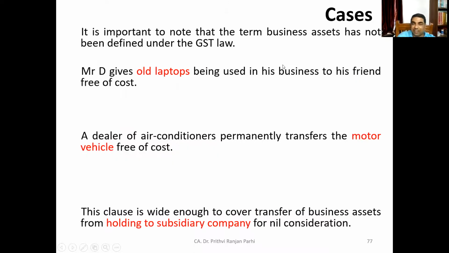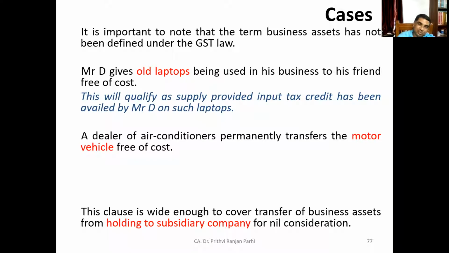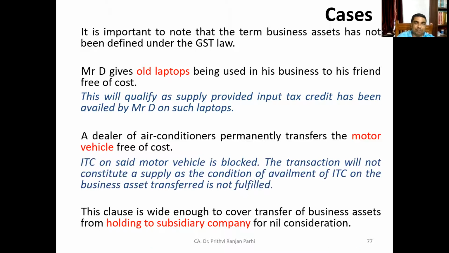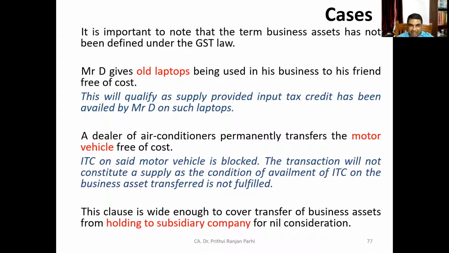But in this case, he cannot avail input tax credit, is it not? So what will be your answer? It will not be deemed a supply. ITC on motor vehicle is blocked. The transaction will not constitute supply as the condition of availment of ITC on the business asset is not fulfilled.